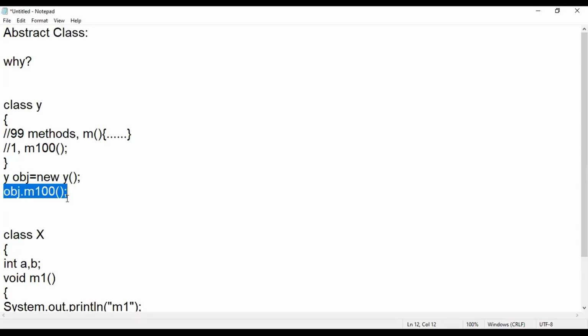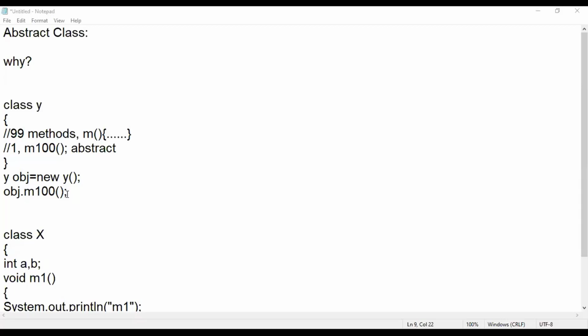So in a class, whenever you don't know the definition for any one method, in a complete class, if you don't know the definition of any one method, then that method needs to be made abstract. Abstract in the sense, I don't know the complete definition. So what does abstract say? Abstract says, I don't know the complete definition. That means I don't know how to implement this particular method.